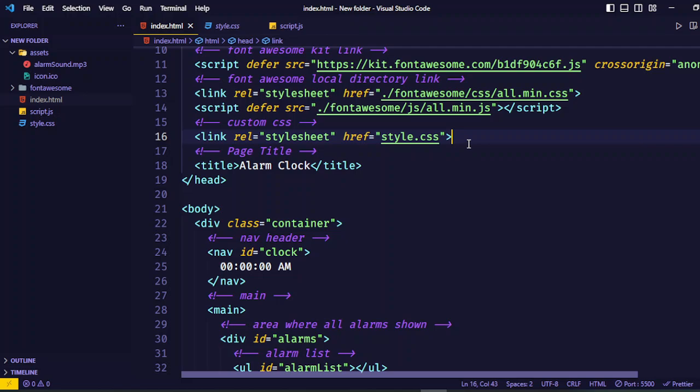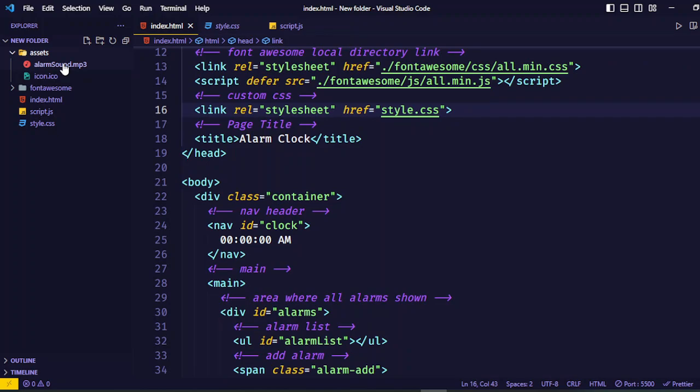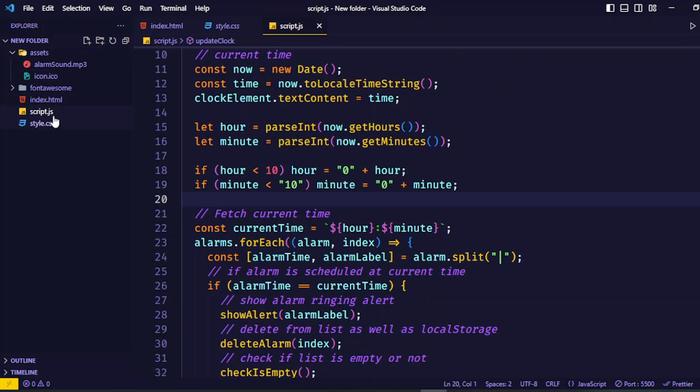Here is our folder structure. Here is assets, in which we added sound and one icon. Here are the index file, JavaScript files, and CSS files.